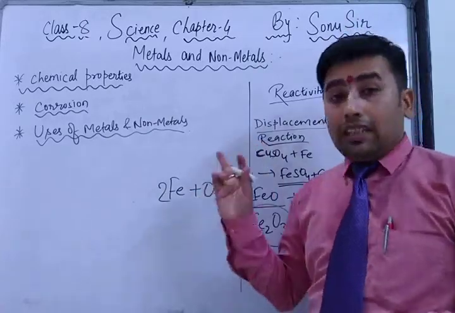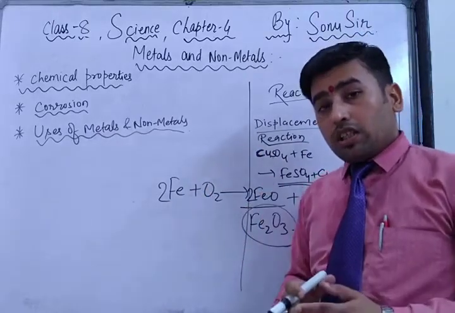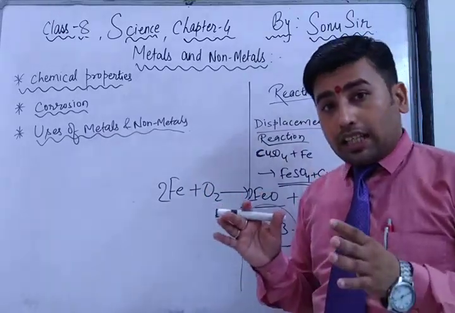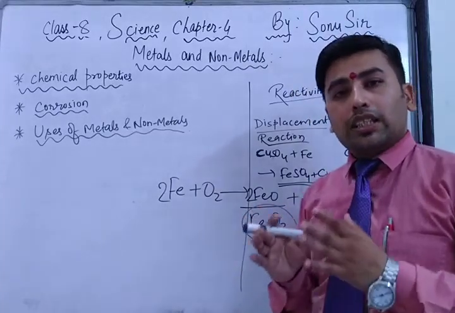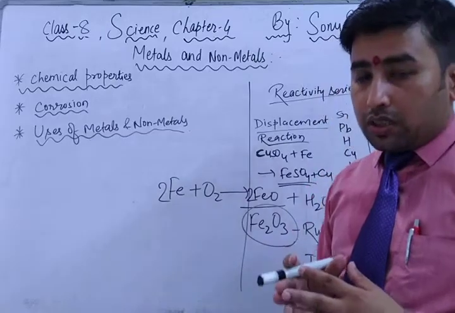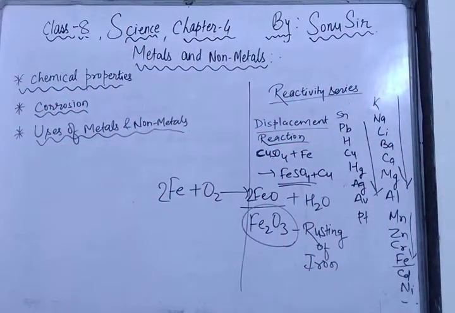So when any metal reacts with oxygen, water or the chemicals present in the environment, and that metal is eaten away, this process is called corrosion. What is this process called? Corrosion. If you want to write the definition in your notebook, you can write: metal reacts with oxygen, water and other chemicals found in the environment, and in the process gets eaten away. This process of being eaten away due to chemical action is called corrosion.